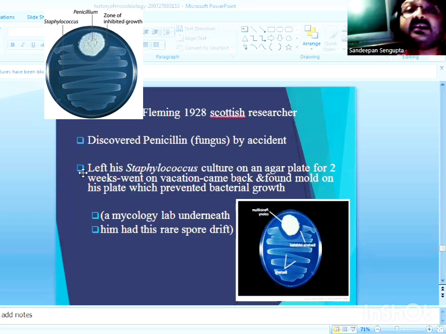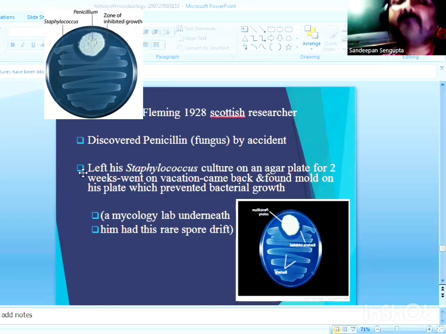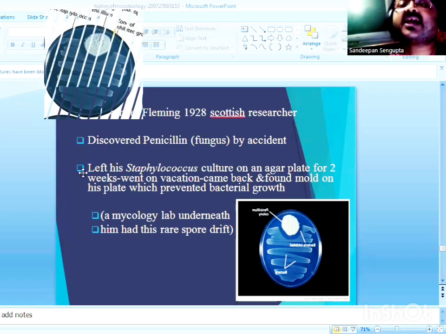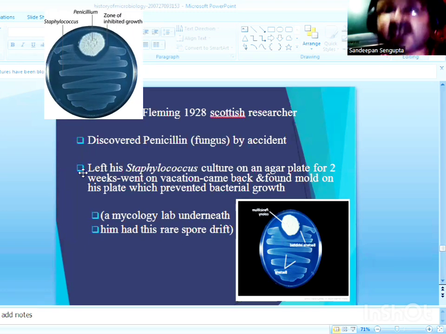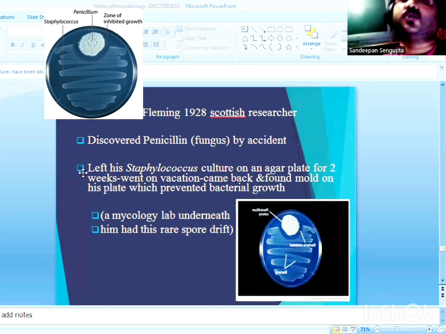Alexander Fleming did not discard the plate, but kept on observing and saw that the contaminating fungus, which had somehow or by chance contaminated the plate, was extracting a particular substance that was inhibiting or killing the colonies of Staphylococcus aureus.